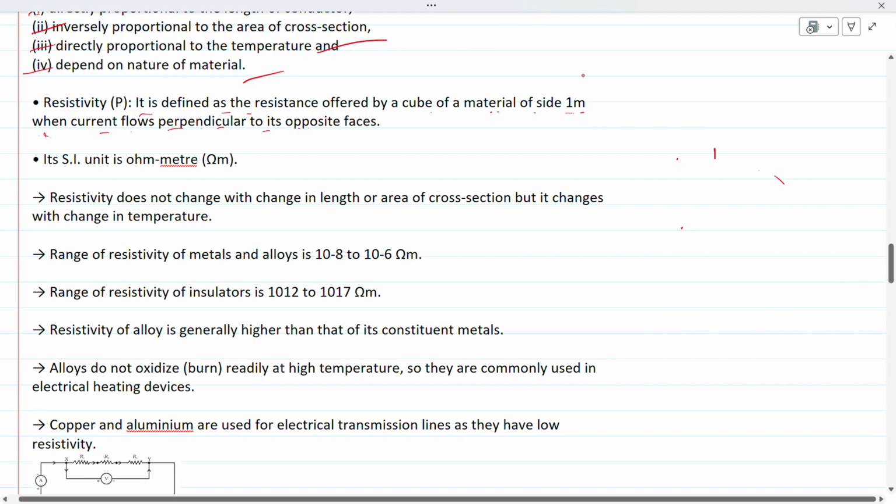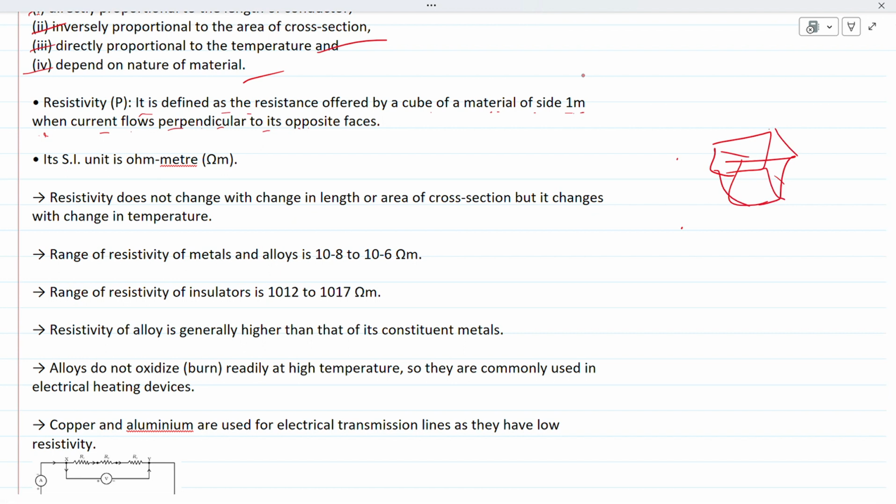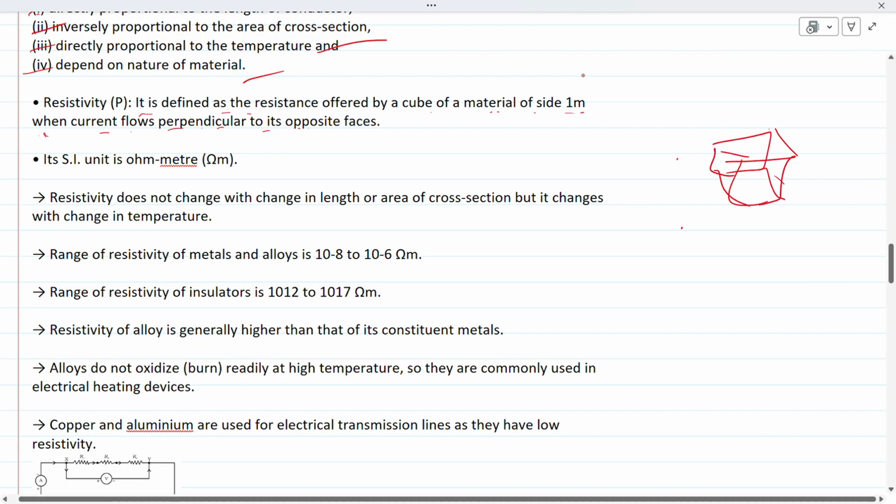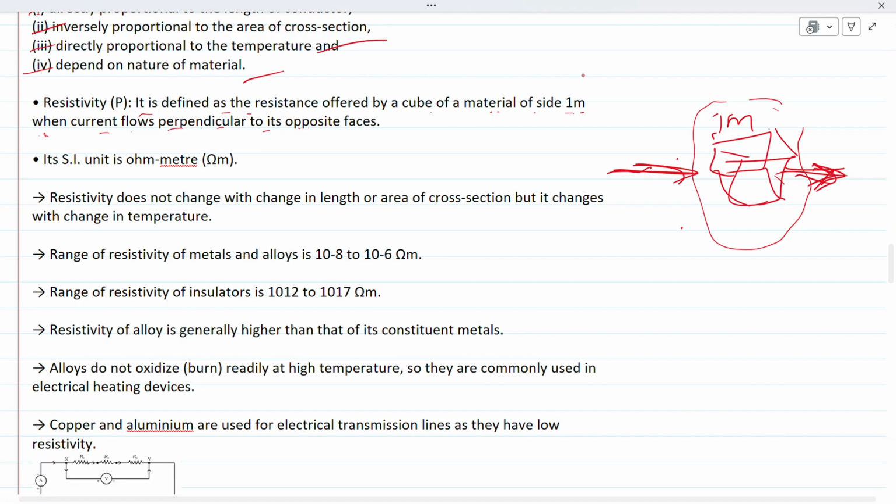Okay, let's take a cube. This is a cube, isn't it? This is a 1 meter side cube. Every side is 1 meter. If the current passes through this cube and comes out from the opposite end of the cube, then the resistance offered by this cube is termed as its resistivity. Resistivity is the resistance offered by a cube.